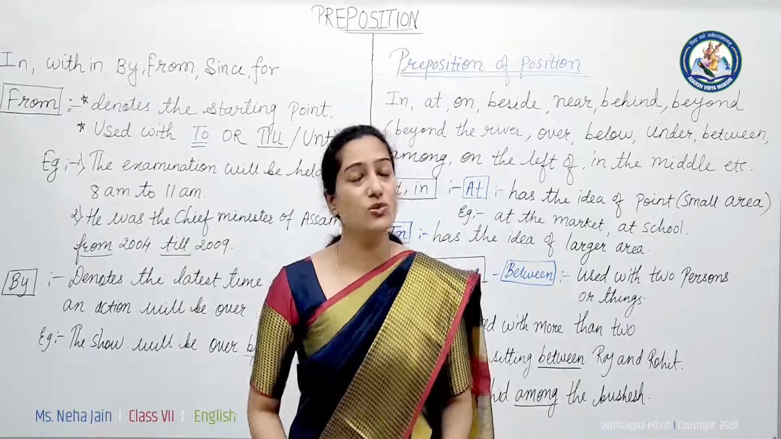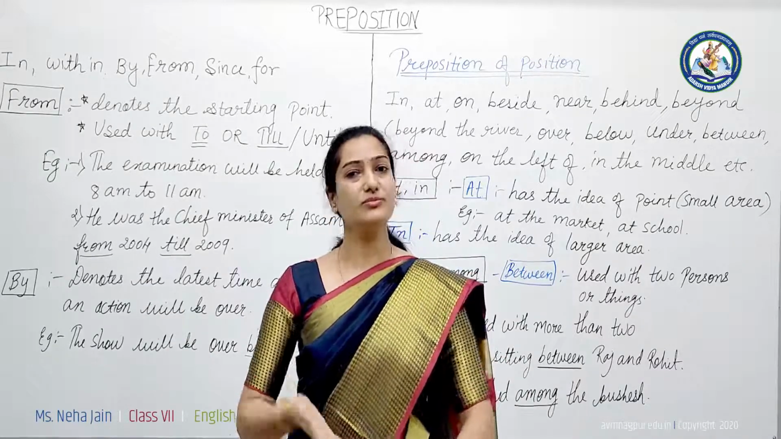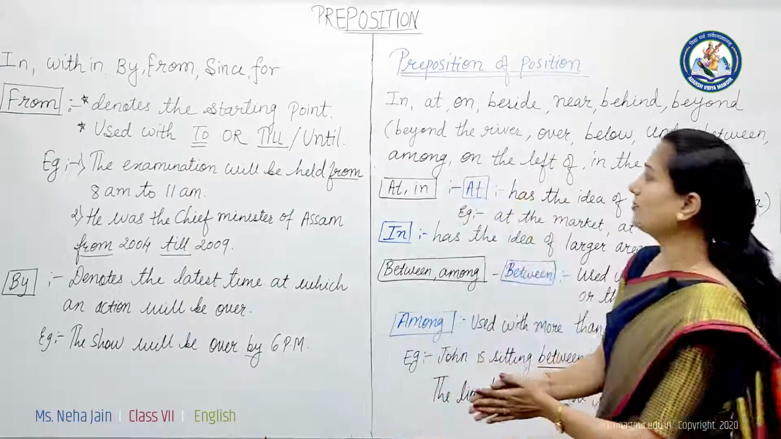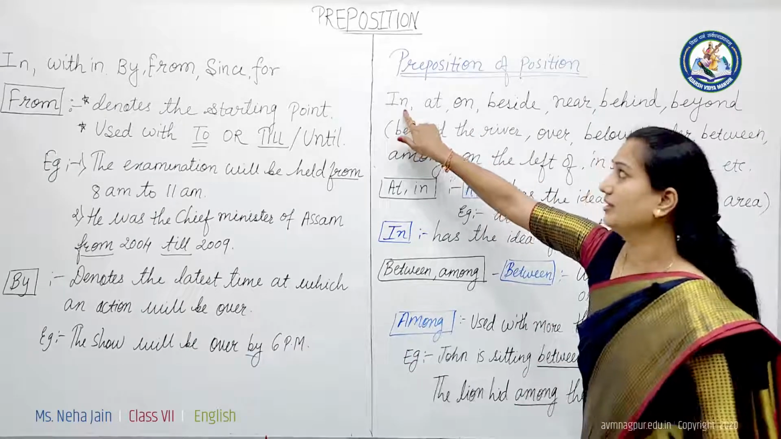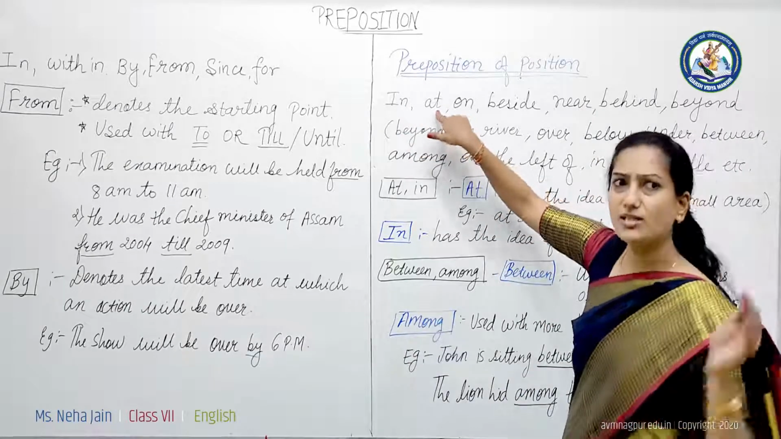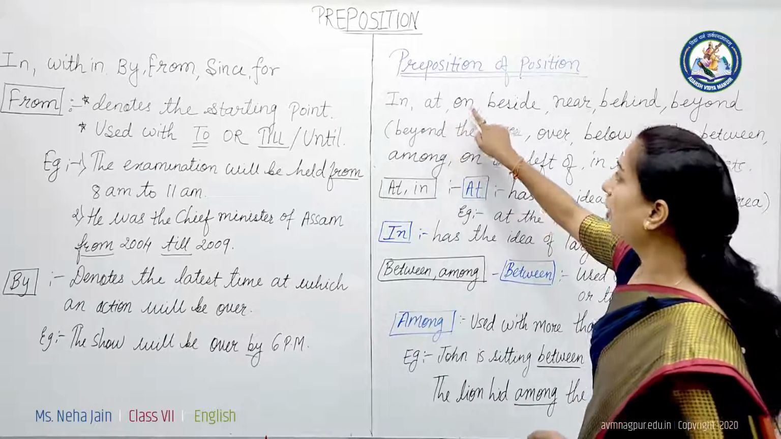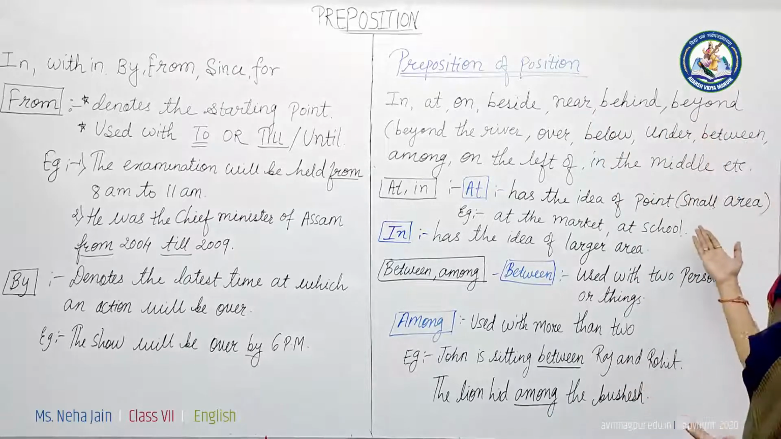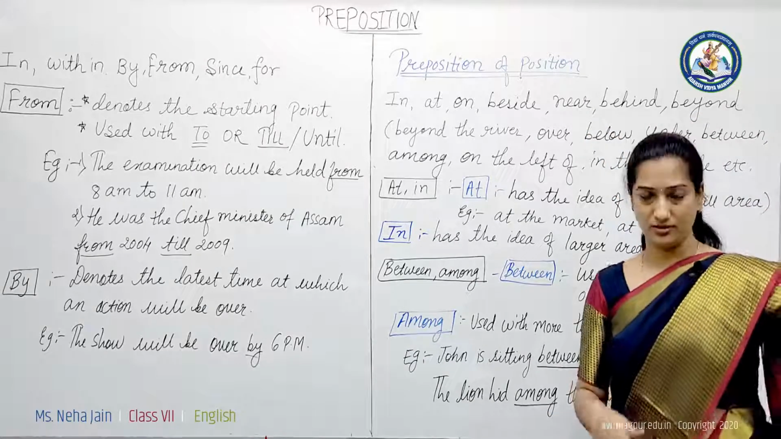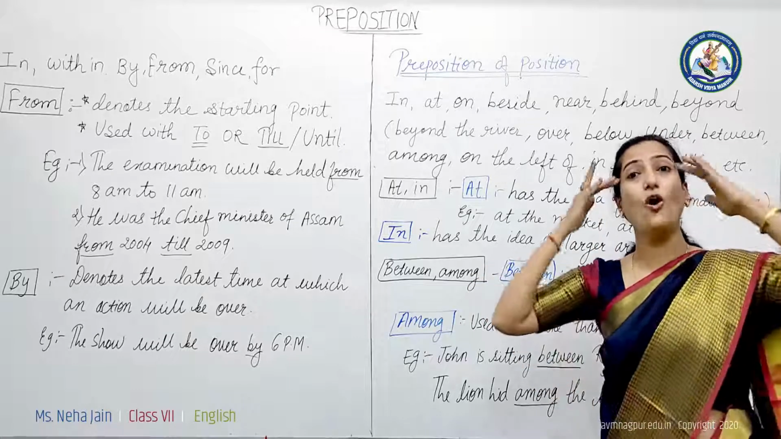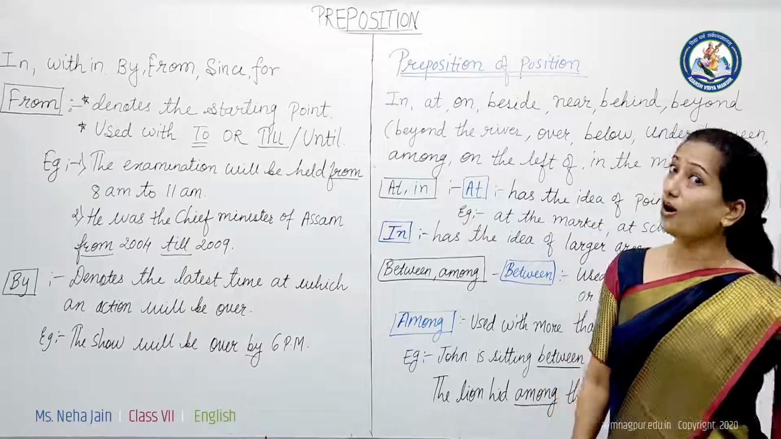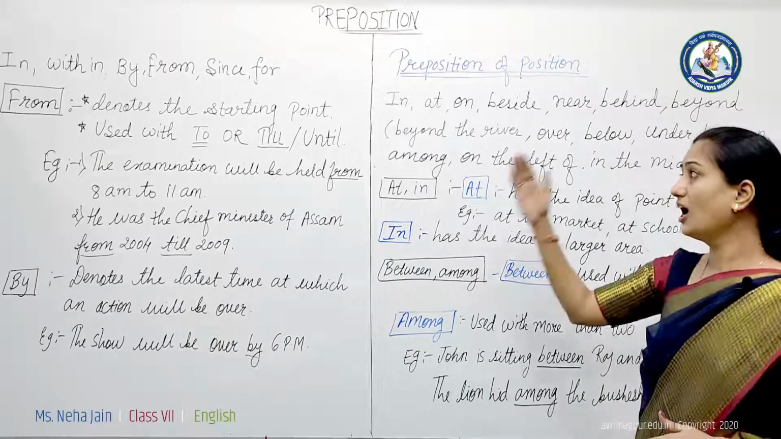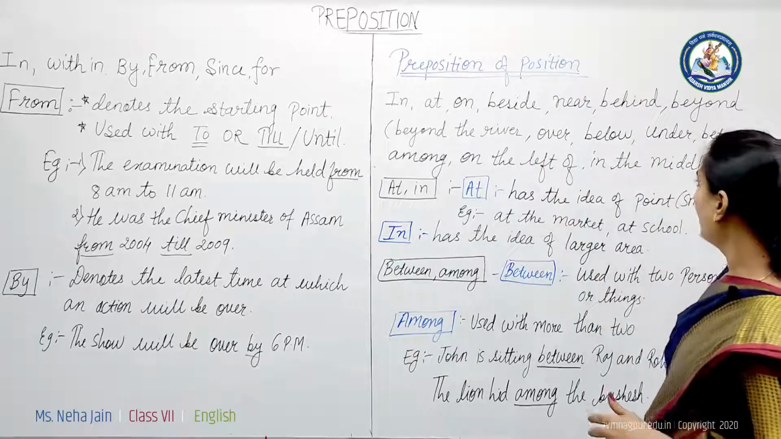So, in this way, we can use several prepositions to show the position of an object. Okay? Now, we will have some more examples here. In, at. In means something inside. At, on, beside, near, behind, beyond. Beyond means के पार, हम किसी चीज के पार बोलते हैं, जैसे beyond my imagination or beyond the river. Now over, below, under, between, among, on, the left of and in the middle of.